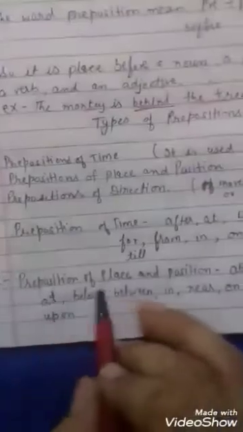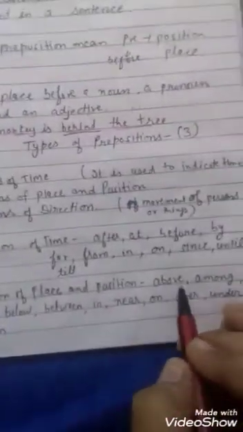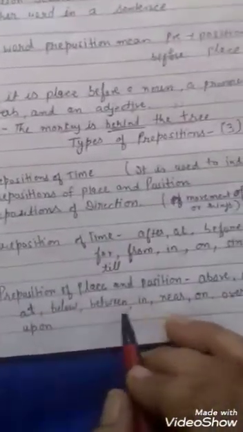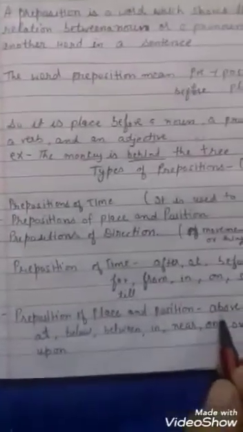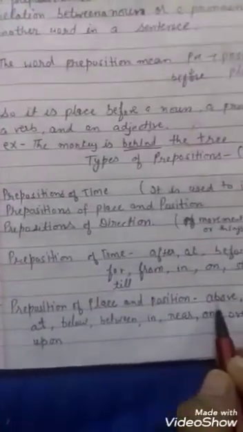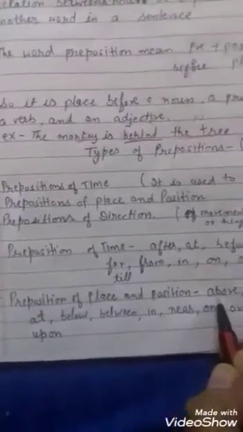Next is, बच्चे, preposition of place and position, and the words are above, among, at, below, between, in, near, on, over, under, upon. So above is used when something is at a higher position, like the fan is above my head. Okay, when it is not touching, above, higher position.